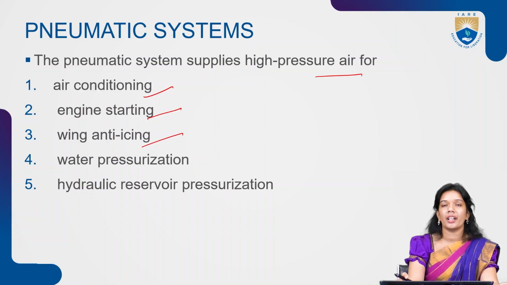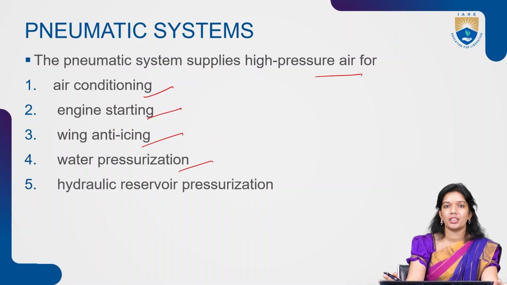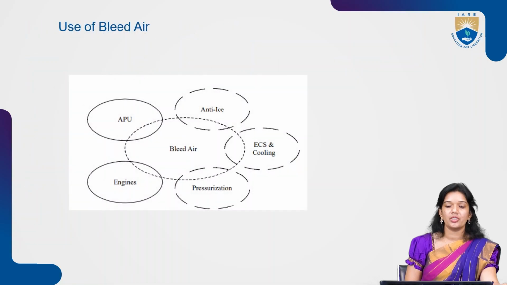That needs to be removed. In order to remove the ice that is formed on the wing or nacelle, you need an anti-icing system. These anti-icing systems are nothing but your pneumatic power. And also the water pressurization and the hydraulic reservoir; you need to have that push, and that push is coming from the pressurization. That pressurization to the reservoir of hydraulic systems is again coming from the pneumatic power supply. So these are different applications where